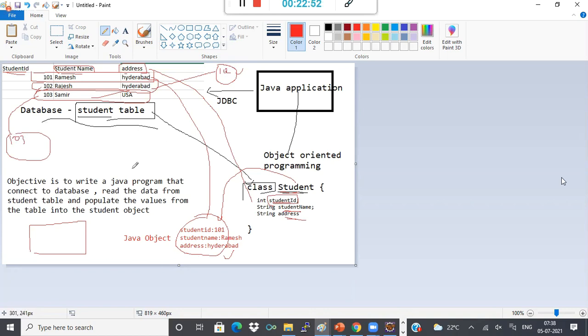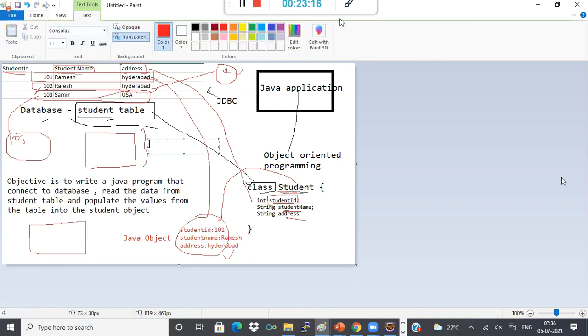Now I have these three objects, and they are separate objects. But just like how a table stores each record as a whole unit, I want these three objects to be one unit. So I'll create one ArrayList. We know collections, right?